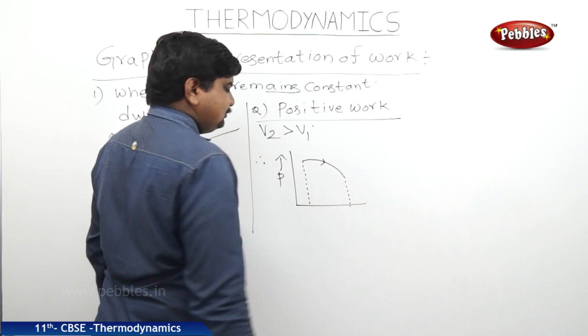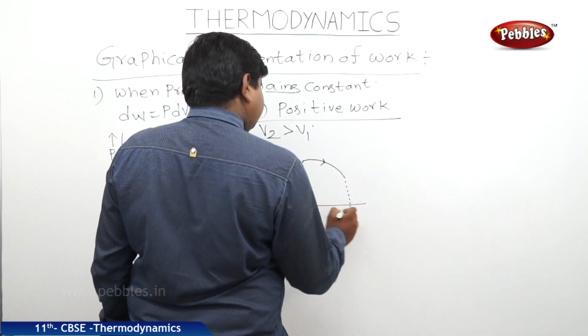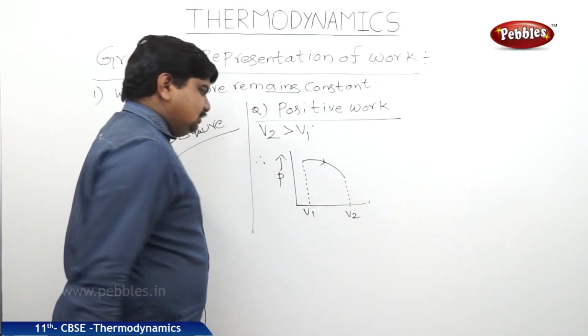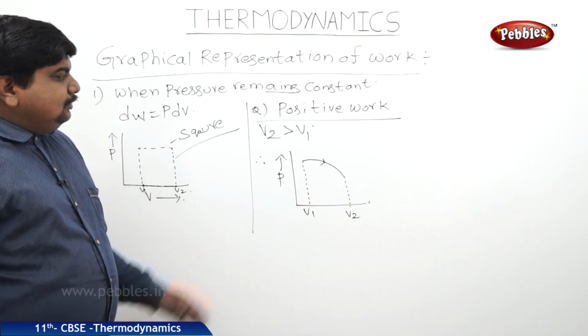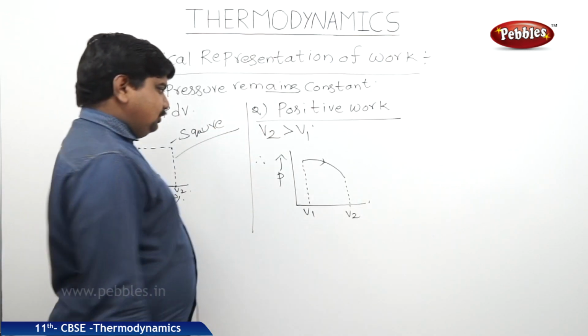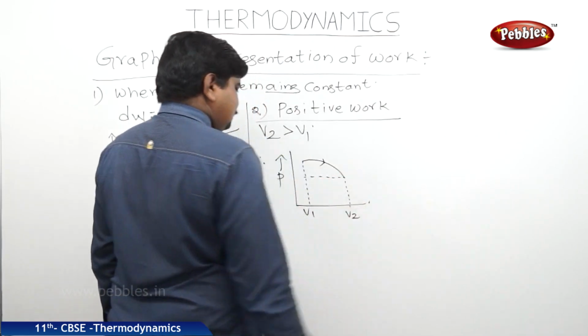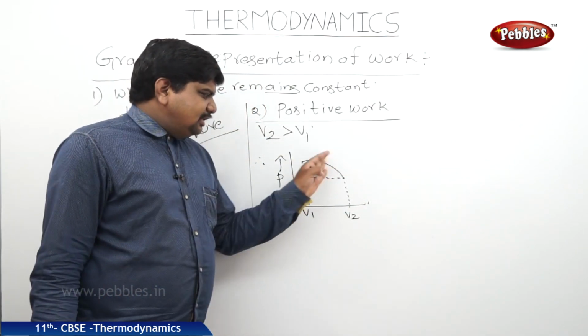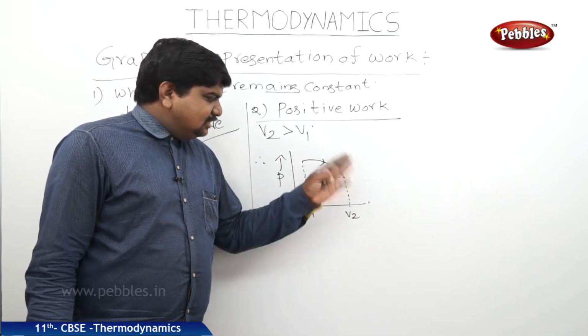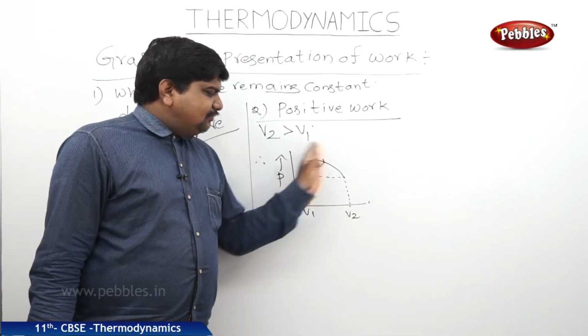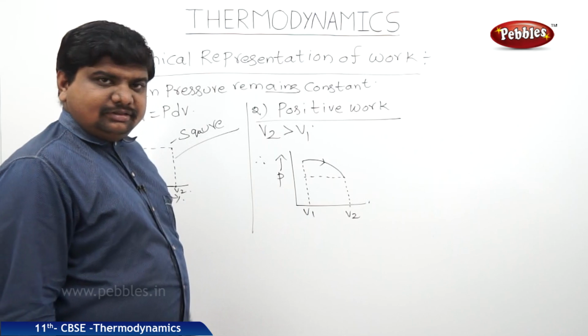This is the direction. This is the graph for the positive work. So if we draw the slope like this, then it is occupying a shape of a square plus almost a tangent of the triangle. The area of this shape will give the work done.